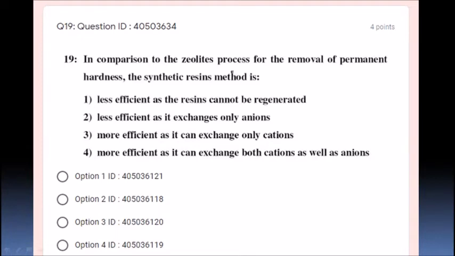They are comparing the zeolite process with synthetic resins and asking which is more efficient. Synthetic resins are more efficient as they can exchange both cations as well as anions. Synthetic resins are more efficient than zeolites. So option number 4 is the correct option, students.